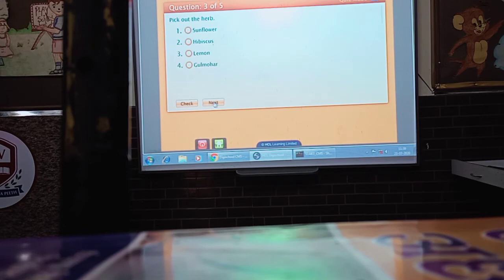Next is, pick out the herb. You have to tell which of the following is a herb. Sunflower, hibiscus, lemon or gulmohar. So which of the following is a herb? Sunflower is a herb.